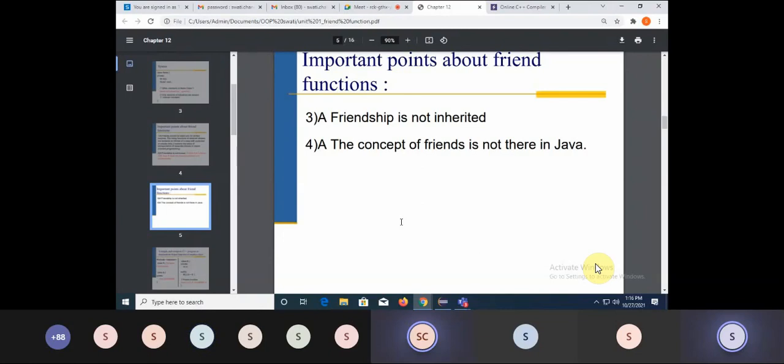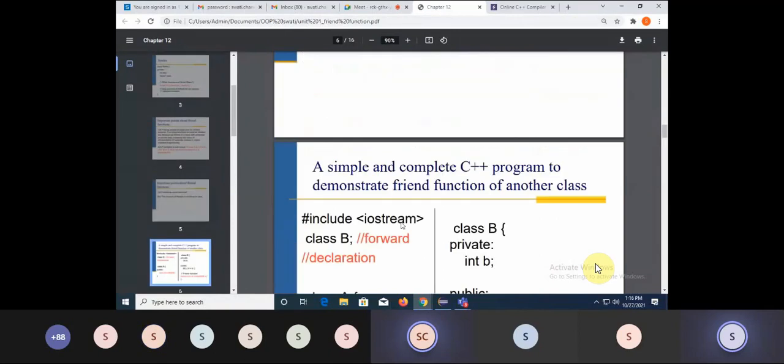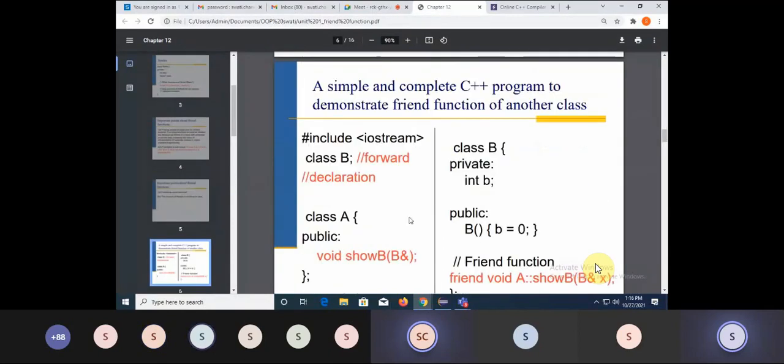And one more important point, even though friend is a feature of object oriented programming, it is there only in C++. It is not there in Java. So friends, that is friend function and friend classes, are implemented only in C++. If you wanted to implement a similar concept in Java, there we have the concept of interfaces and packages, but we don't have a concept of friend. Fine. Though it's a property of object oriented programming, it is available only in C++. आप Java में उसको differently करोगे by using interface and packages.